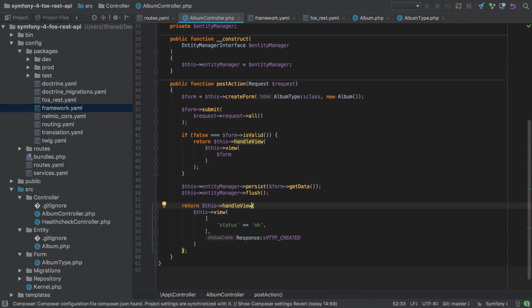As a heads up, this entire video is optional, but I like the way it cuts down my controller method code even further. So we're going to enable and configure the ViewResponseListener, and this is going to allow us to simply return a view instance from our controller methods.